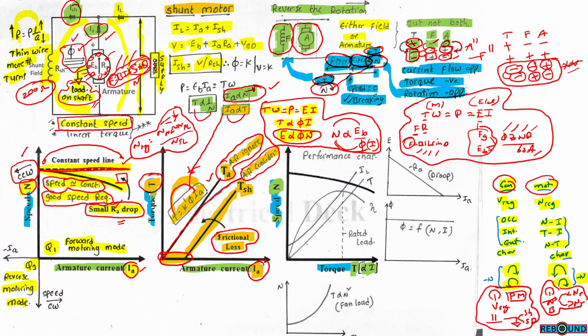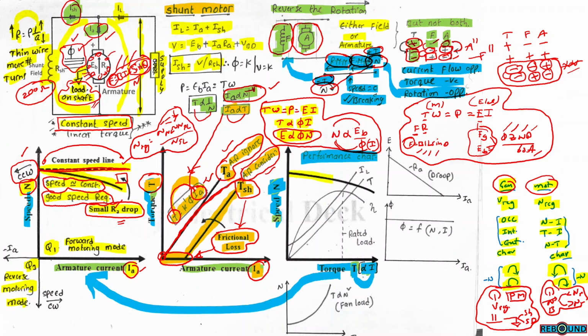So basically the torque versus armature current is a completely linear relation. Torque is directly proportional to armature current. If armature reaction is ignored, this is a perfectly straight line passing through the origin. If armature reaction is considered, it is almost linear but slightly deviates, and for the shaft torque, by considering the frictional losses, there will be a shift of the curve. The general relation between speed and torque is inversely proportional, but the torque and current relation is directly proportional, so the speed and torque curves are similar to the speed and armature current curves.